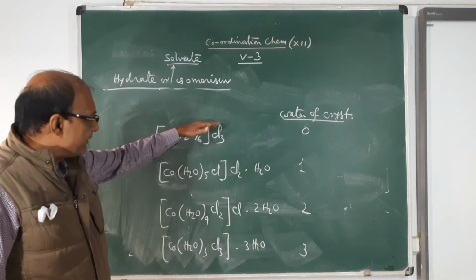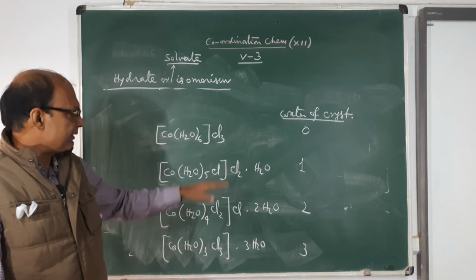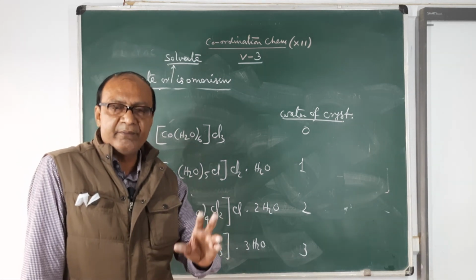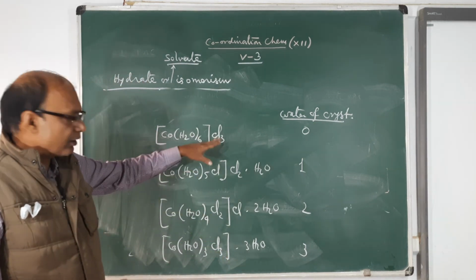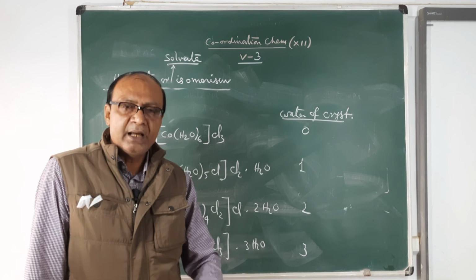They are all solvate isomers, and you will observe their properties are different. They have different colors, they have different melting points and boiling points. They have the same formula, but their properties are different. So they are known as isomers.